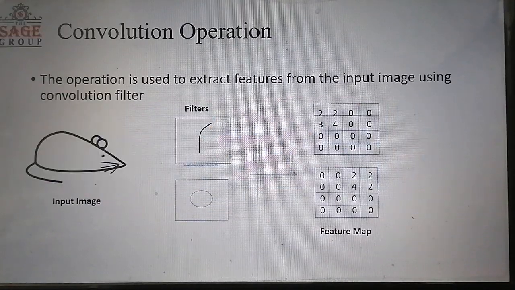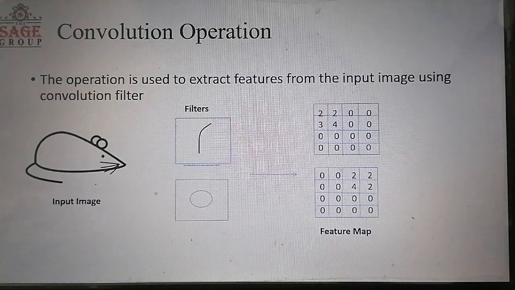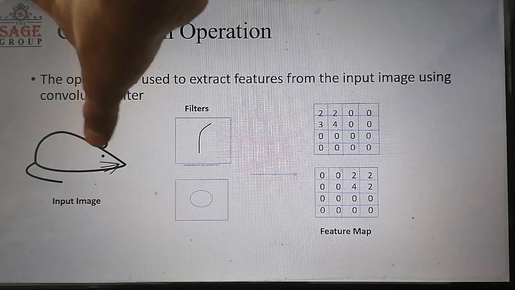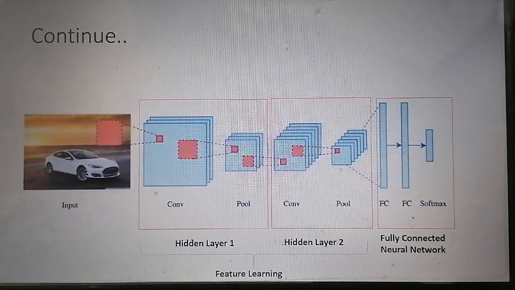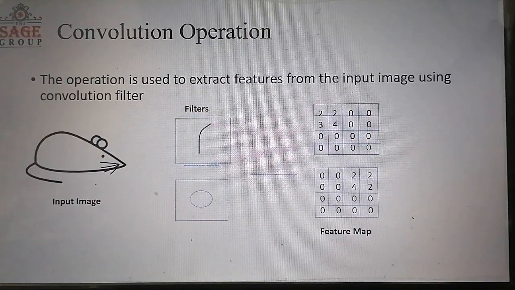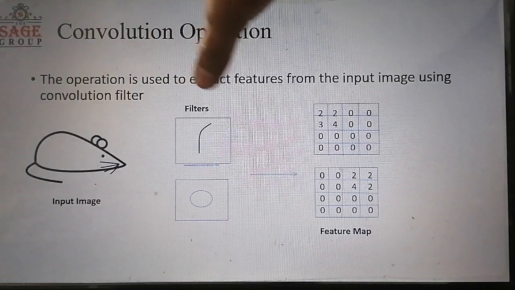So let's see the working of the convolution layer and the need for the convolution operation. Here you can see this is the input image and this is the filter. The basic use of the convolution layer is to convolve the input image with a filter to detect the pattern present in the filter.